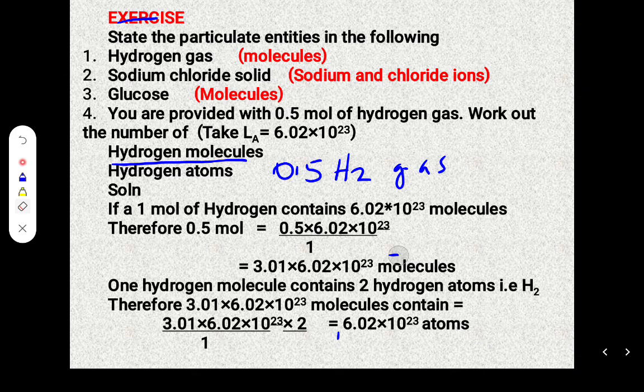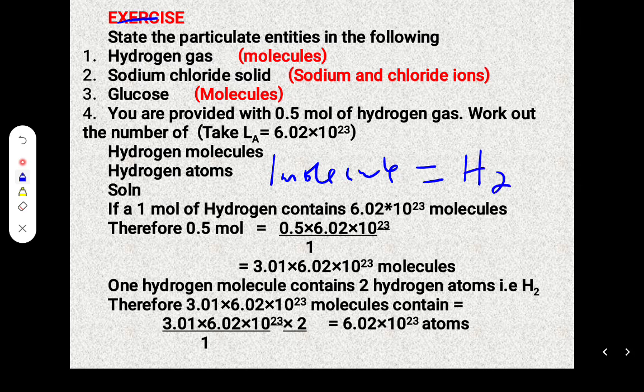Whatever number of molecules you get, remember that 1 molecule is H2. 1 molecule of hydrogen has 2 atoms.